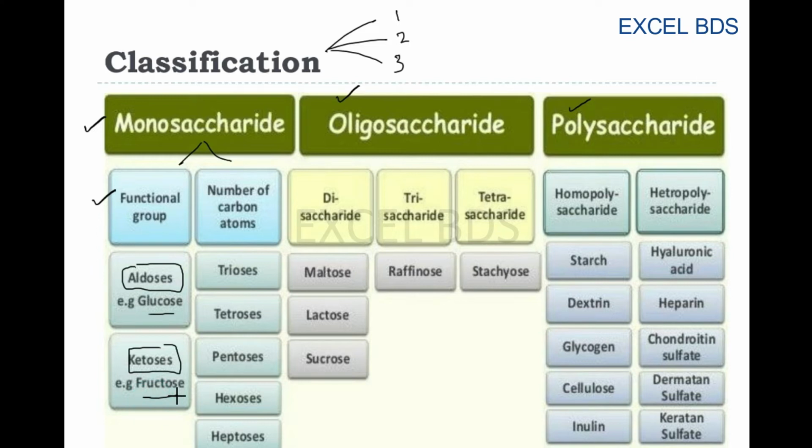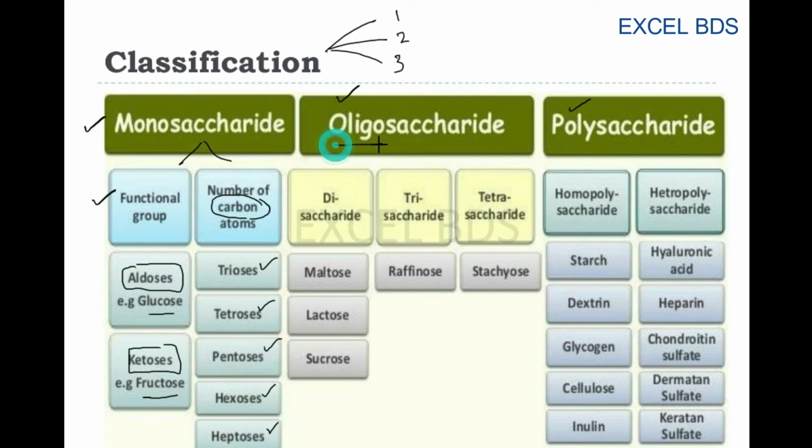Now monosaccharides can also be classified based on the number of carbon atoms. Is it made up of 3 carbon, 4 carbon chain, 5 carbon, 6 carbon chain, etc.? So we can call them trioses, tetroses, pentoses, hexoses and heptoses. So this is regarding the monosaccharides.